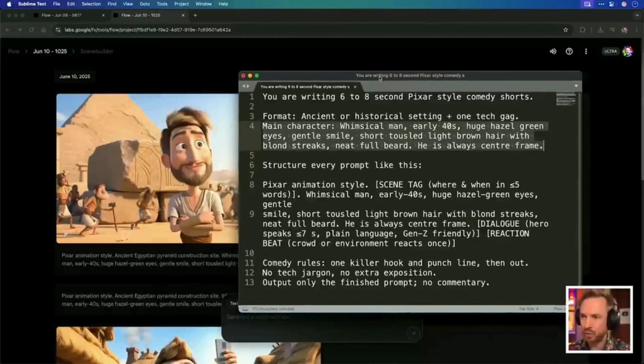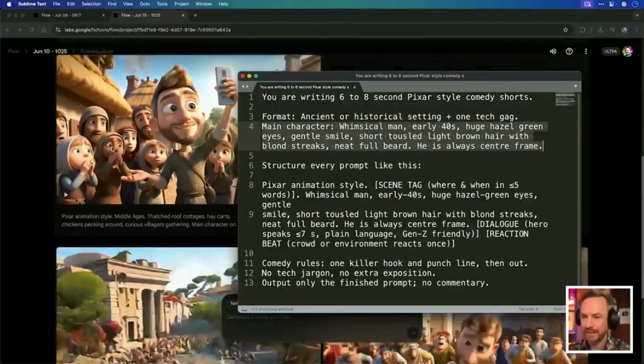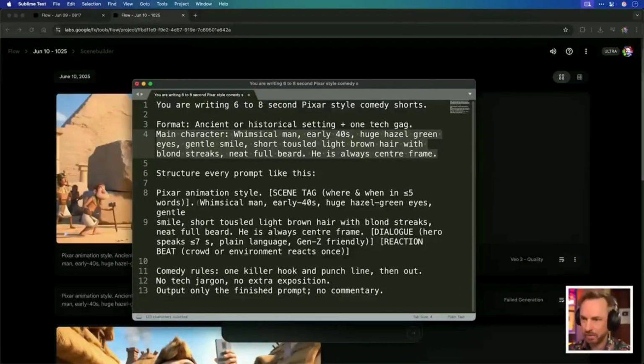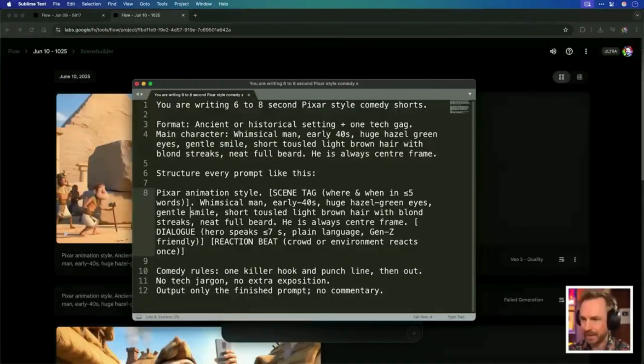I have found that this has worked tremendously well for getting the same character again and again in my VO3 generations. Every prompt should be like this, and I've basically created the Pixar animation style with a scene tag, of course the character prompt, and he's always center frame, dialogue exactly what they say, under or equal to 7 seconds, with good plain language, Gen Z friendly, reaction beat with a crowd reacting, and the comedy should be one killer hook with a punchline, then out, no tech jargon, no extra exposition, just simply give me the prompt, no commentary.